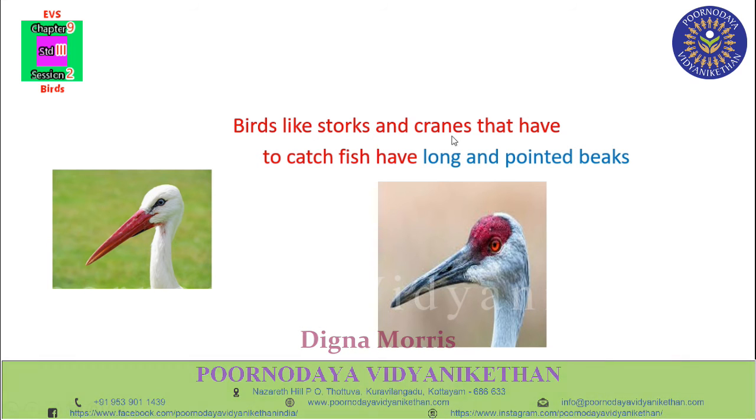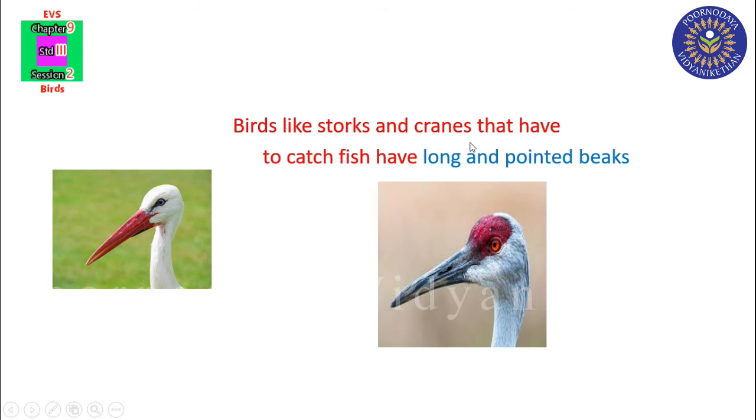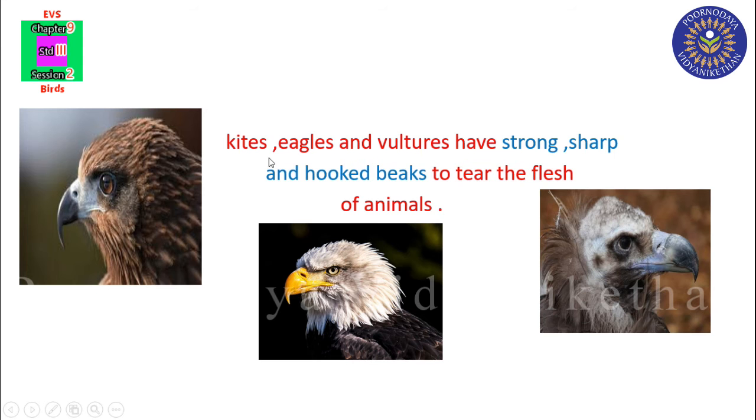Birds like storks and cranes that have to catch fish have long and pointed beaks. We can see long and pointed beaks of these birds that helps them to catch fish.